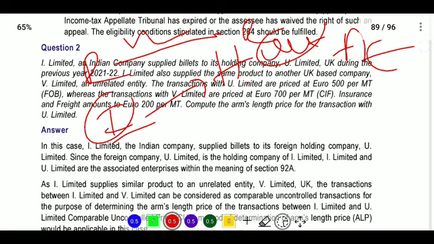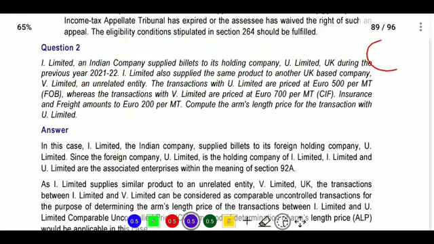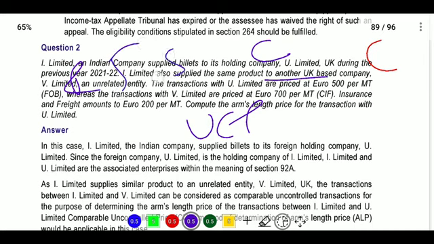Next, what is there in the question? It is provided that I Limited also supplied some products to an unrelated party. See, it is an uncontrolled person, and the other is a controlled, related person. Based on V Limited, an unrelated entity, the transaction with U Limited is priced at 500 rupees per MT on FOB basis, whereas the transaction with V Limited is priced at 700. So for the related party, we have a transaction at 500 rupees. From the outsider, we have a transaction at 700.